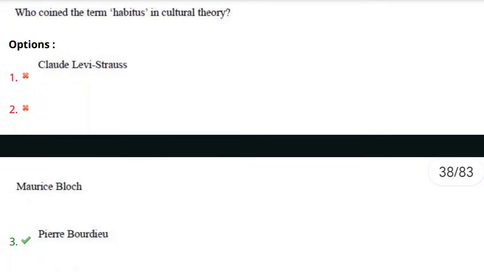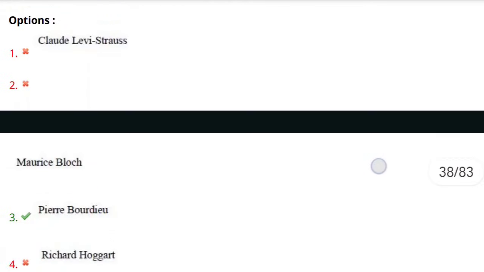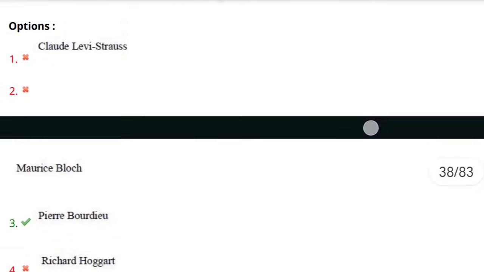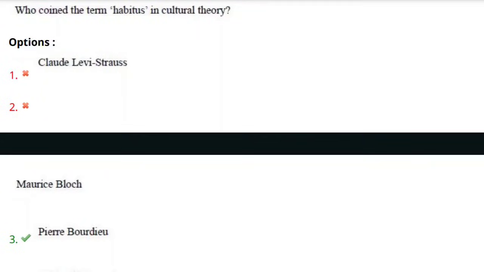That is the third option. Pierre Bourdieu is a French sociologist who coined the term habitus. You can write down notes regarding Pierre Bourdieu. What is meant by habitus?